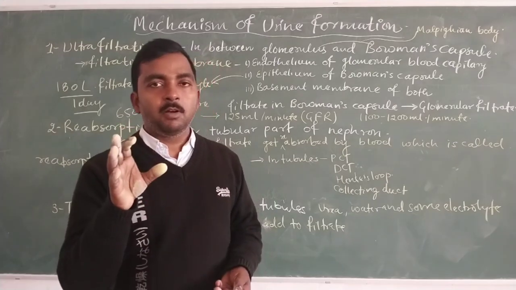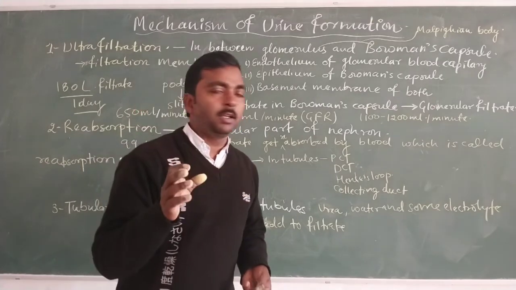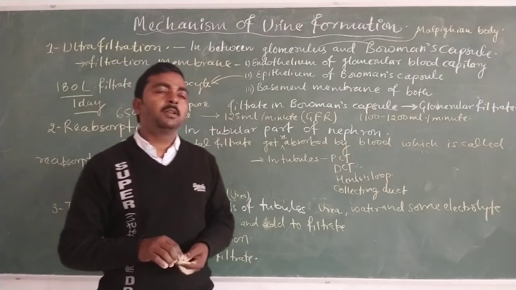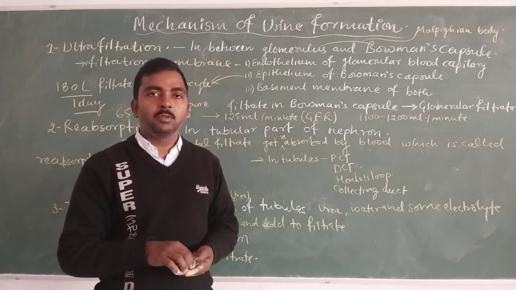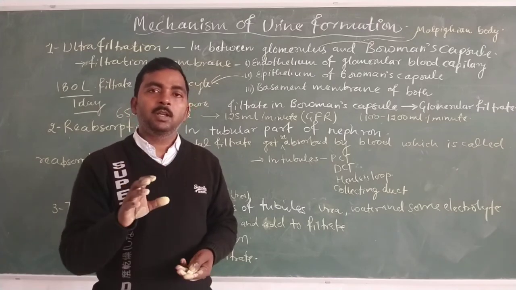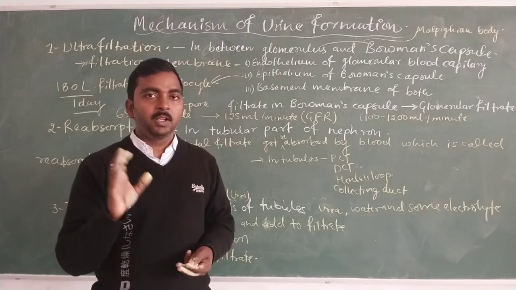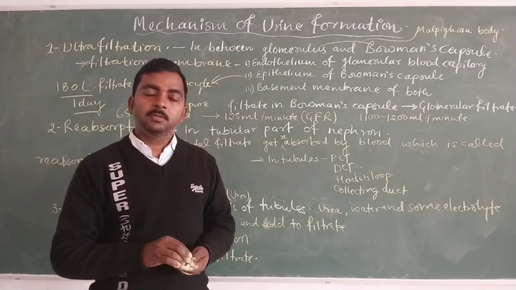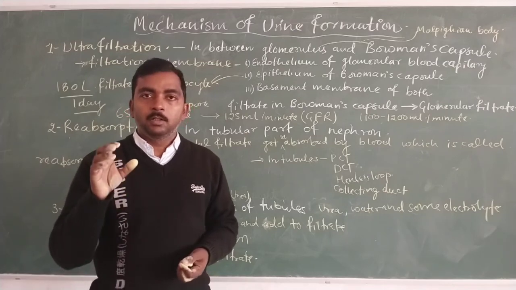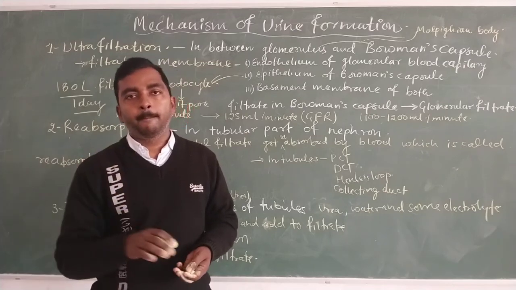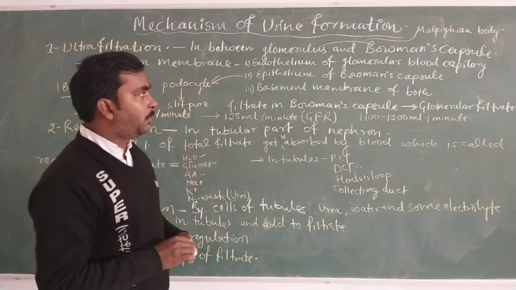There are three kinds of capillaries found along with the structure of the nephron. The first is the glomerulus inside the Bowman's capsule. The second is the peritubular capillary around the PCT and DCT, and the third is the vasa recta along and parallel to the loop of Henle.